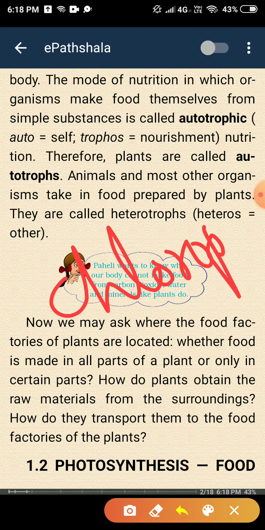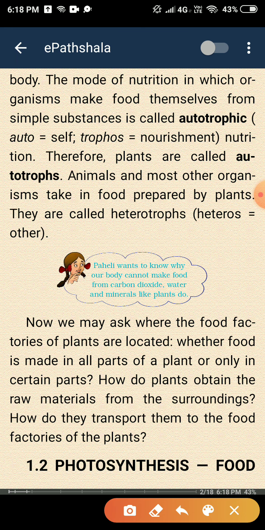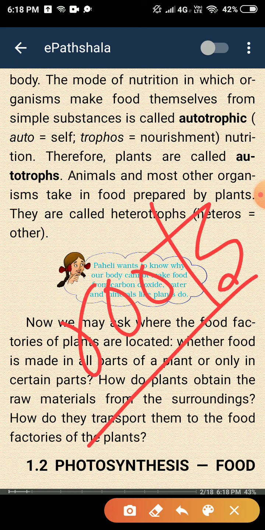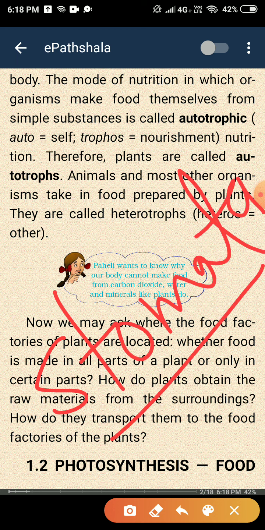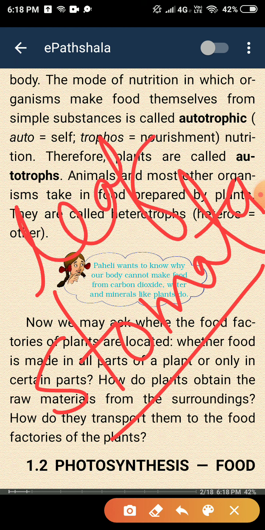And what about the other raw materials? Water present in soil, carbon dioxide present in air, and sunlight. Minerals are also present in soil. Water and minerals are absorbed by roots, and carbon dioxide is taken in from air by the stomata. What is the stomata? Stomata are the tiny pores present on the leaf.